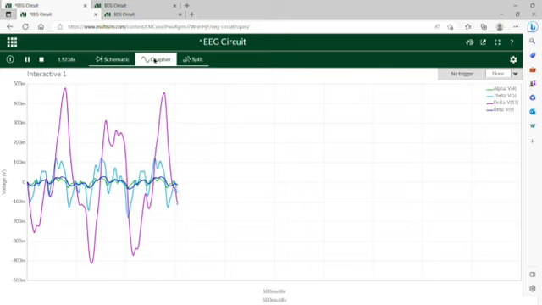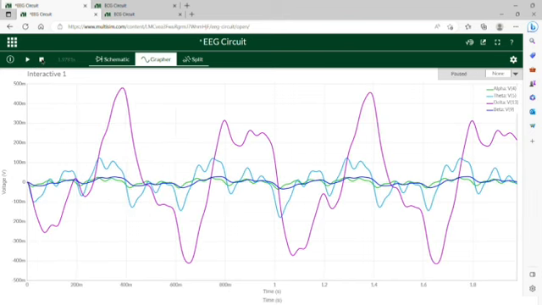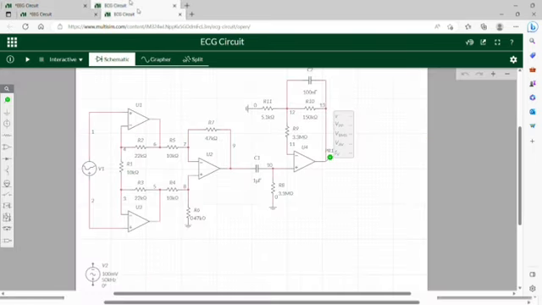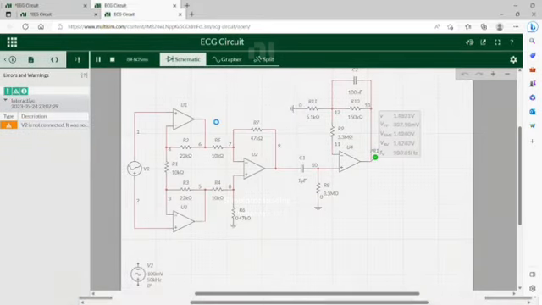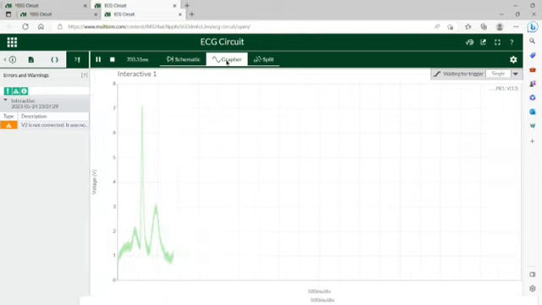This shows the EEG circuit. Coming to the ECG part, this shows the ECG circuit.